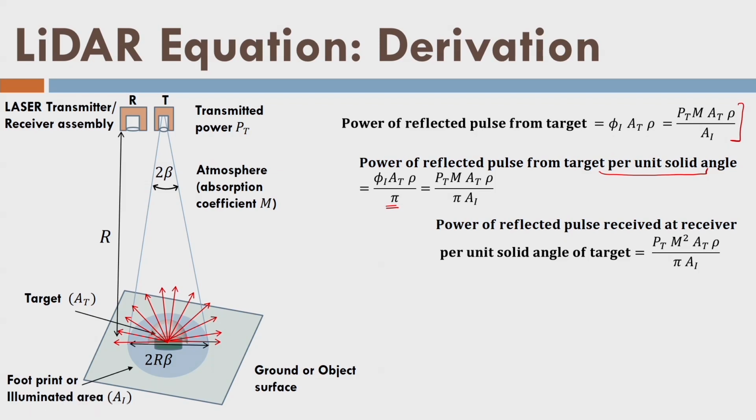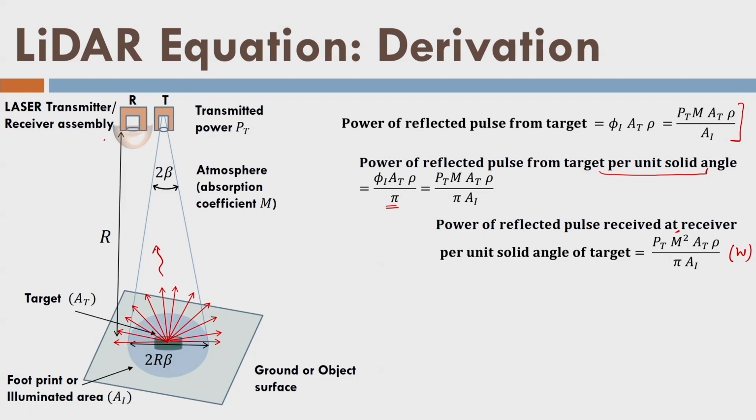The power of the reflected pulse received at the receiver, because again it is travelling through the atmosphere, we are multiplying with m again. So it becomes m square. This is the power that is received at the receiver. The receiver also has an opening, and only in that opening will the energy or the power be detected.